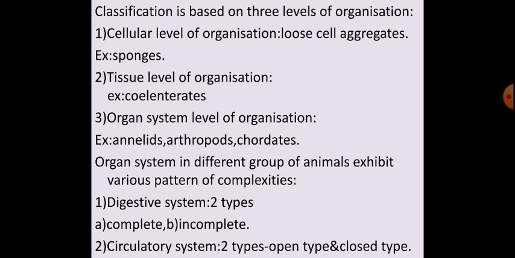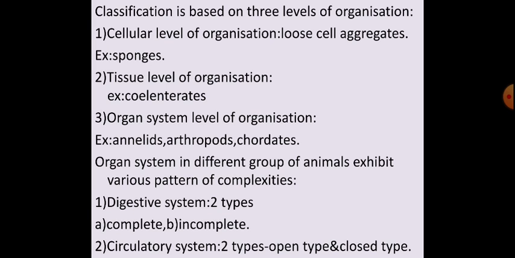Understood? So there are three levels of organization, based on which the animals or species are classified: cellular level, tissue level and organ system level. Cellular level means arrangement of cells, tissue level means cells are arranged into tissues, and organ system level means tissues are arranged into different organs. This is about the first one, arrangement of cells.